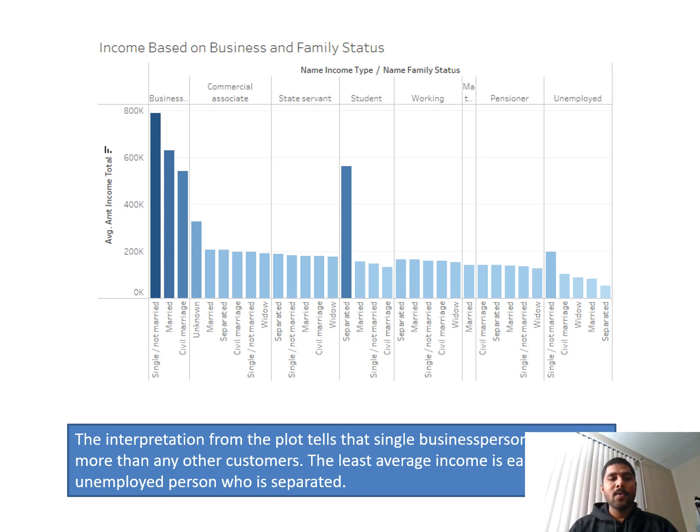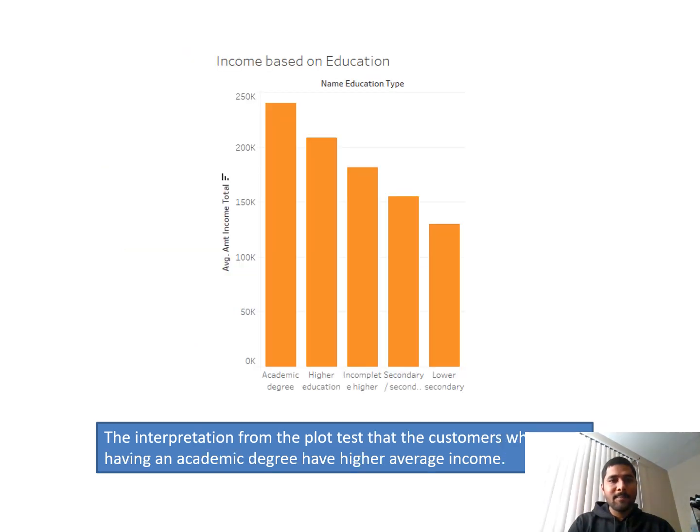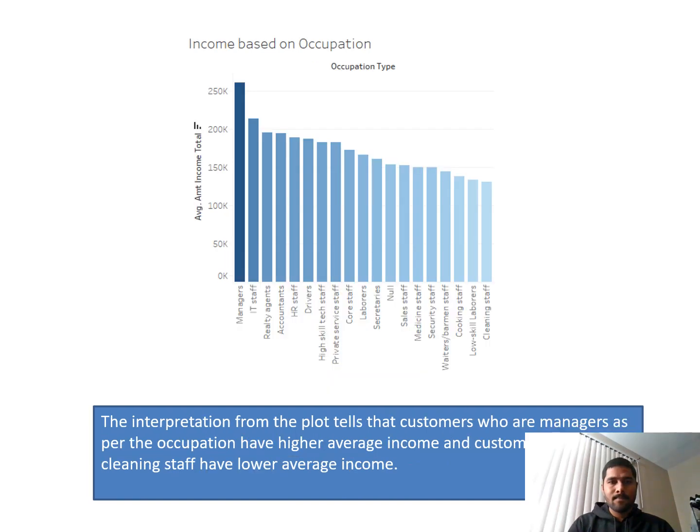From the interpretation plot, business persons earn more than any others. The least average income is earned by the employed persons. Let us see the income based on education. From the plot, those who have an academic degree have higher average income. Let us see the income based on occupation. The plot tells that managers have a high average and cleaning staff have a low